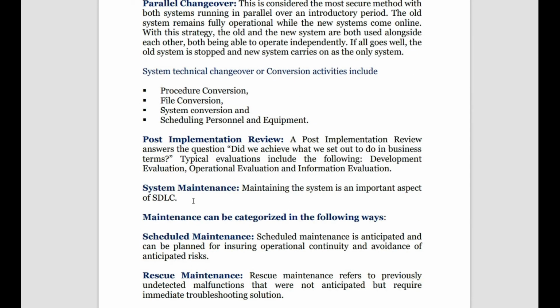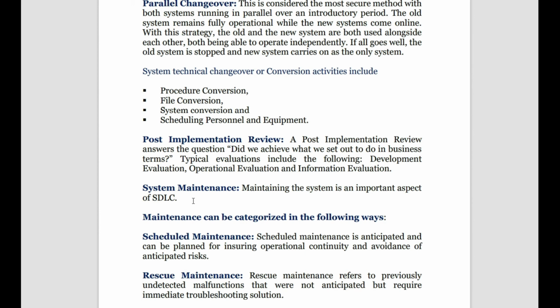Okay, but when you go to the new system, there are some conversion activities, like technical changes to all the files and databases, that you need to take care of. So what are the different conversion activities? Conversion activities mean the data being transferred from one system to another. We follow procedure conversion, file conversion, system conversion, and scheduling personnel equipment. Procedure conversion means the way in which the activities are done is converted. File conversion, the format is changed. System conversion, the way you use the system will be different. And scheduling personnel equipment, the people who are doing the work will also change.